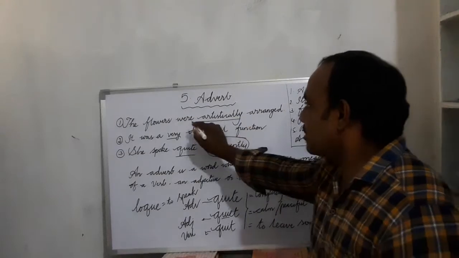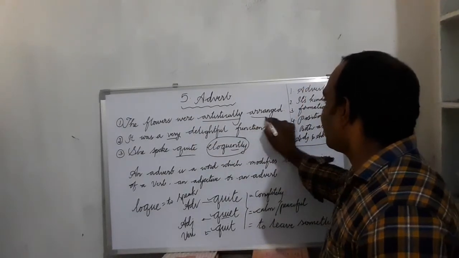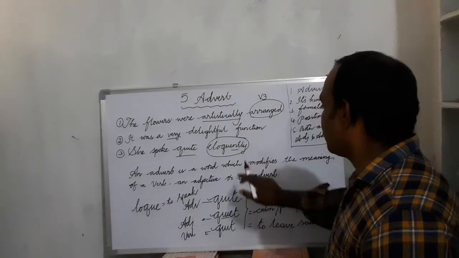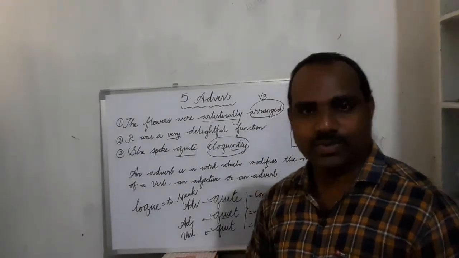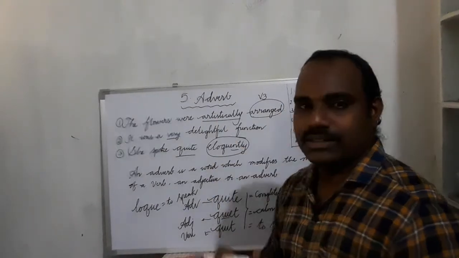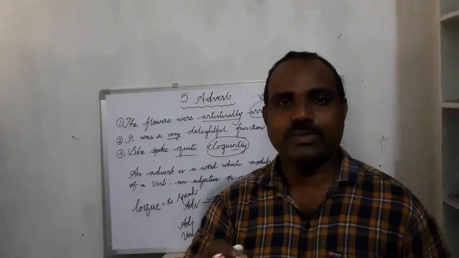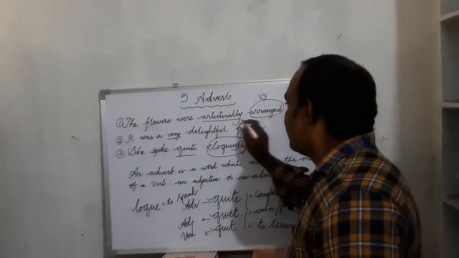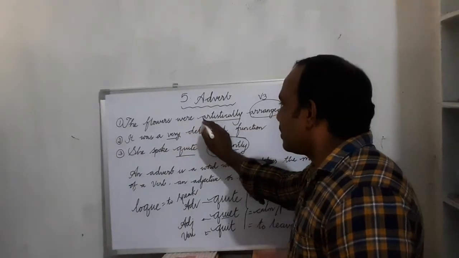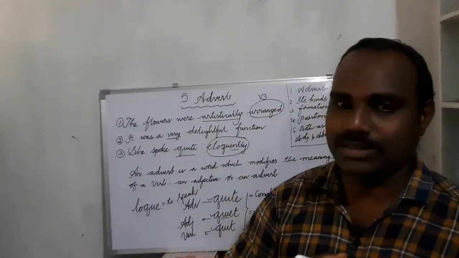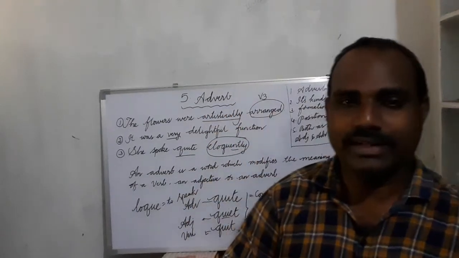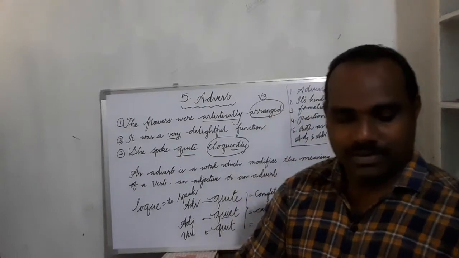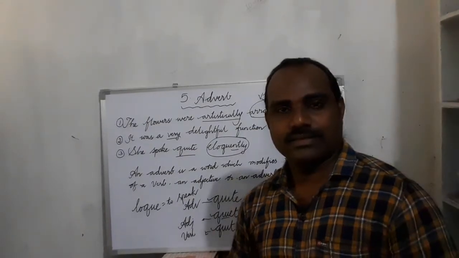Look at the sentence: the flowers were artistically arranged. Here, arranged is V3, the past participle of arrange. This sentence is in passive voice, simple past tense passive voice. We will learn the topics in later videos. The flowers were arranged. That's a normal sentence. We do not add any spice to the sentence.